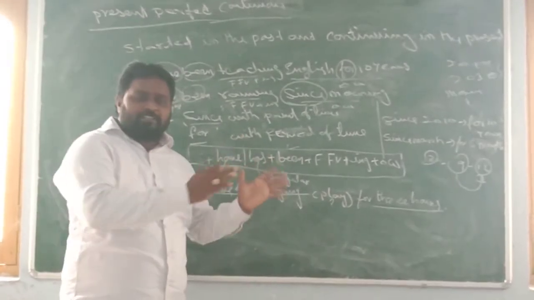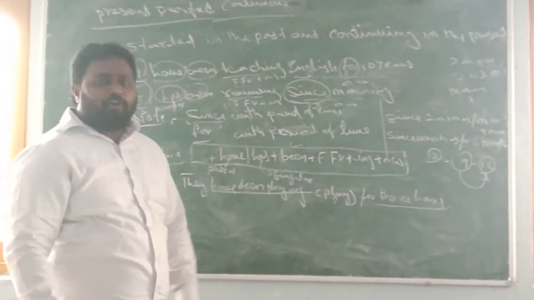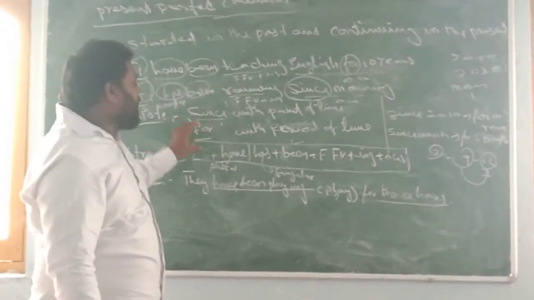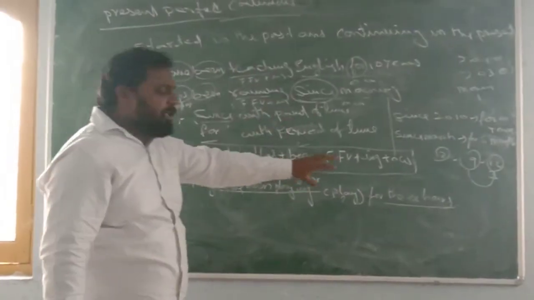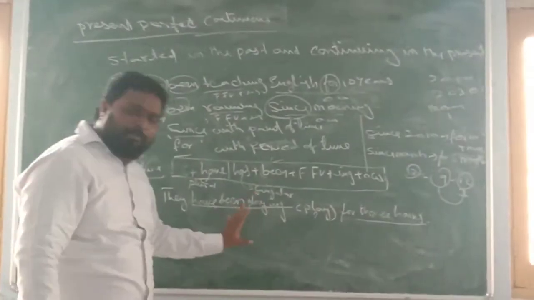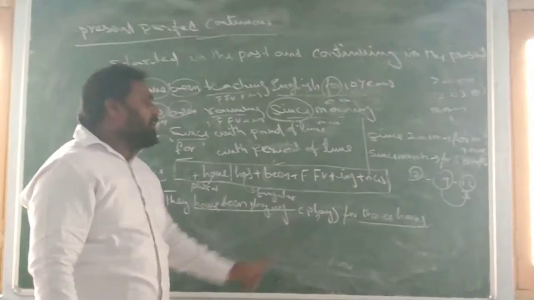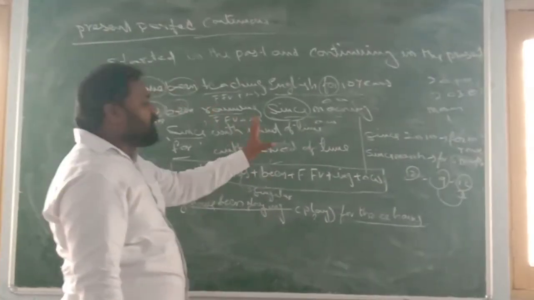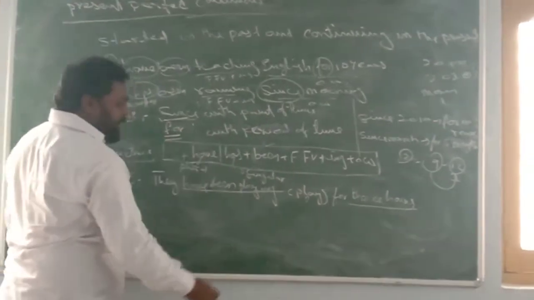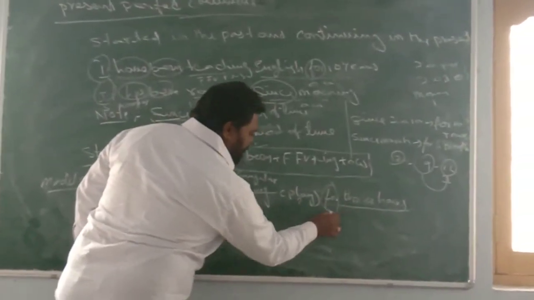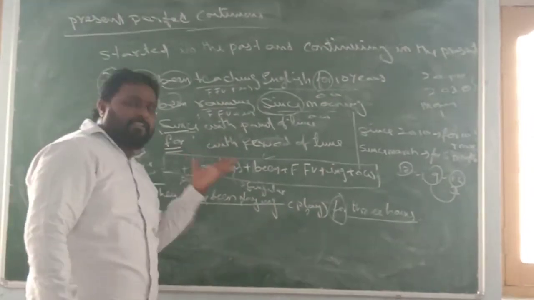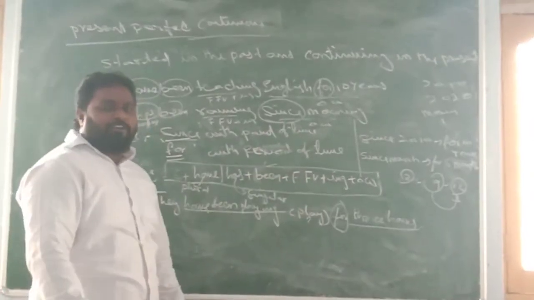Though you may not understand the meaning of the sentence, though you are not able to identify the tense, then you have to search for the clue words. If you do not understand the sentence, then if the meaning comes, follow the meaning; if the meaning does not come, search for clue words. In present perfect continuous tense, since and for are clue words. Here "for" has come, so blindly you can say that the sentence is in present perfect continuous tense.